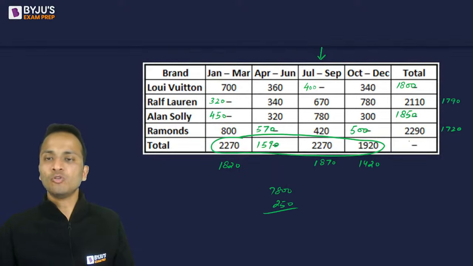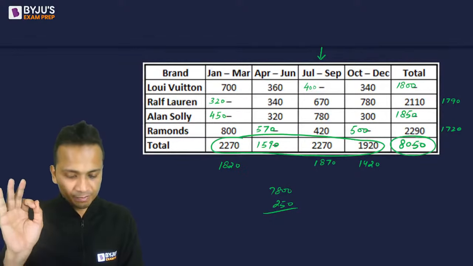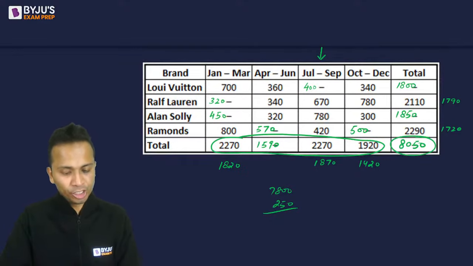So 7800 and 250, 8050. 8050 should be the sum of all these numbers. Nikhil, Chetan, AC and Shrutika, four of you have given the same number. So I'll not cross check. I think my calculations are in place. Okay? So the 8050 sum has come.